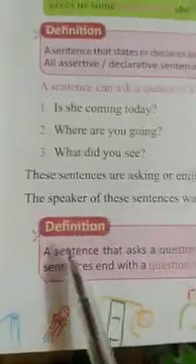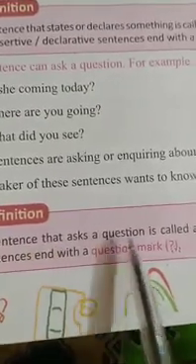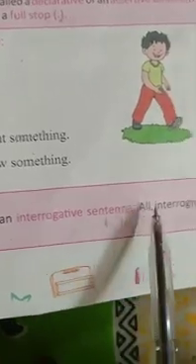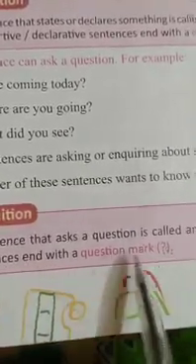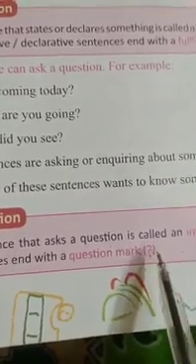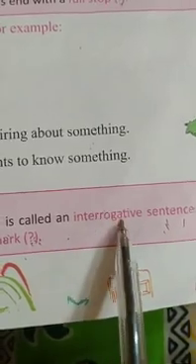So what is this? A sentence that asks a question is called an interrogative sentence. All interrogative sentences end with a question mark. Very important. We can easily recognize an interrogative sentence as it ends with a question mark, students.